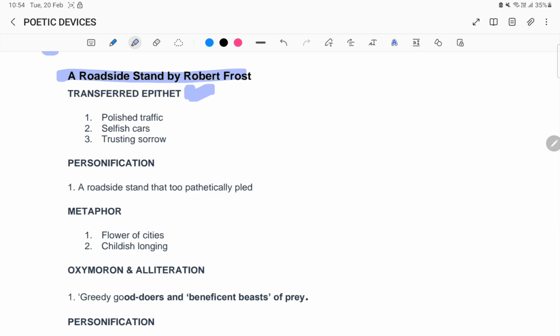Transferred epithet when he writes polished traffic. So now traffic is not polished in the sense that, polished traffic is basically he's talking about the luxurious lives that the city dwellers live. So that polished is referring to lavish lives, and traffic means lavish people, lavish lives of the city dwellers,